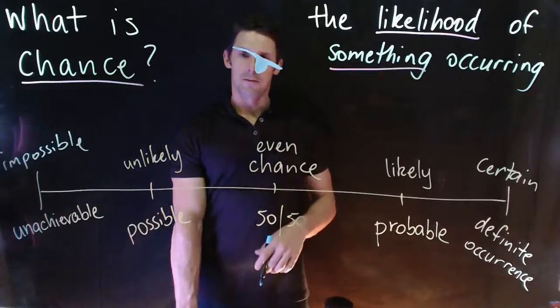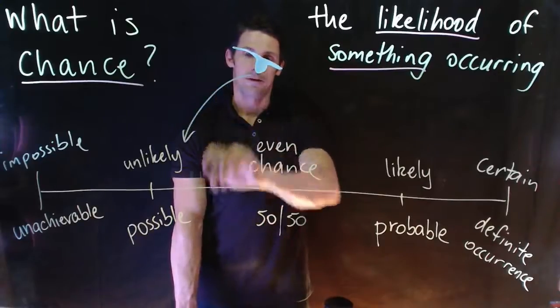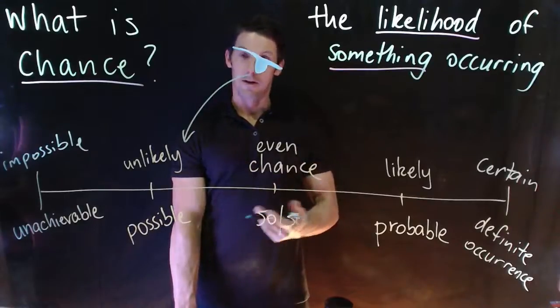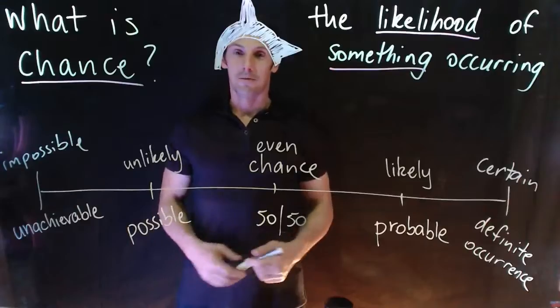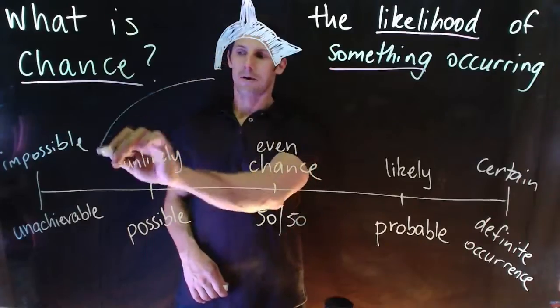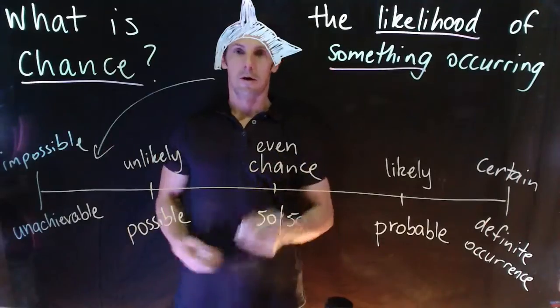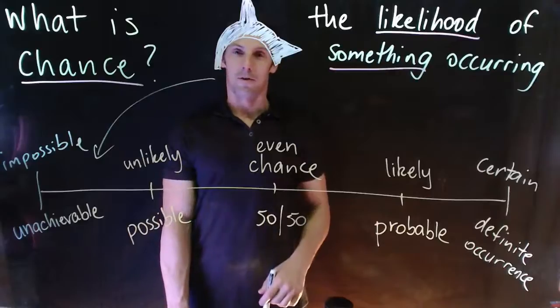The chances of me coming to school tomorrow dressed as a pirate to teach is an example of an unlikely, but it is possible. And finally, the chances of me turning into Astro Boy in the next 5 minutes and rocketing to the moon is an example of impossible or unachievable, mainly because he's a fictional character. Even though it would be awesome, I'm not a robot.